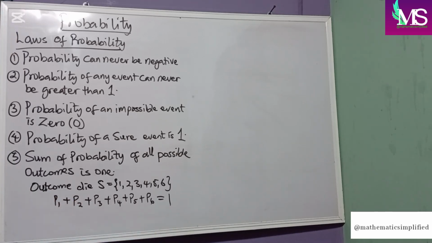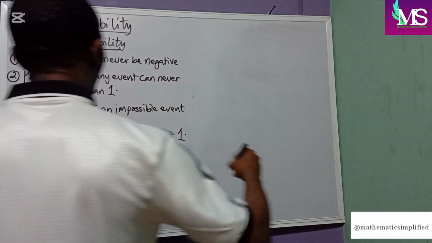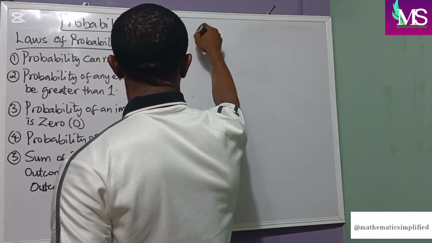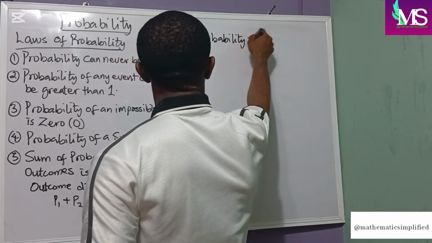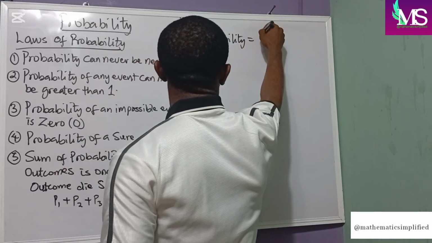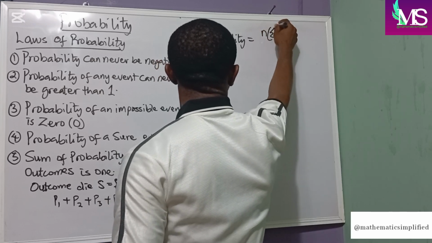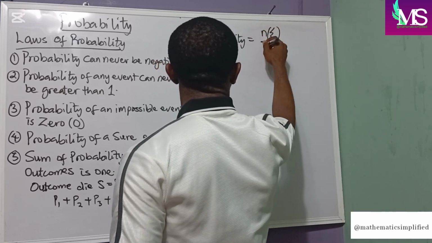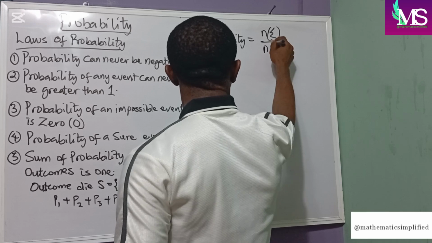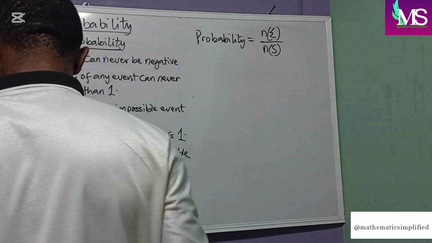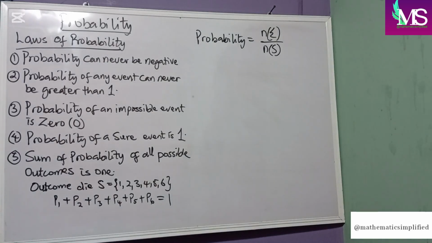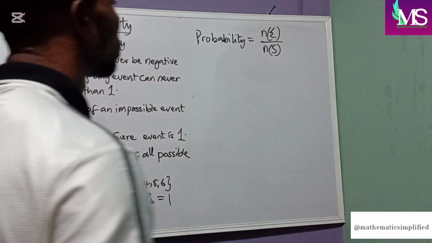Let's not forget that in solving probability, our probability equals the number of events occurring, all over the number of sample space. Number of events occurring over number of sample space.